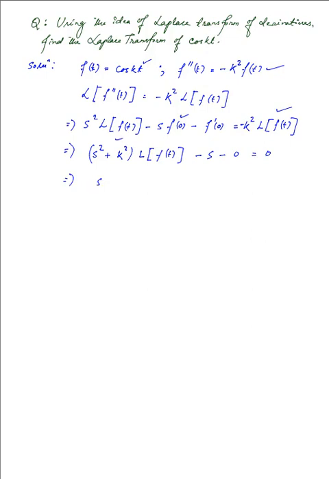So we have s squared plus k squared multiplied to the Laplace transform of f of t, and we take the s to the other side. That gives us the Laplace transform of what we had chosen for f of t, the cosine kt function. So we have the Laplace transform of cosine kt equal to s over s squared plus k squared.